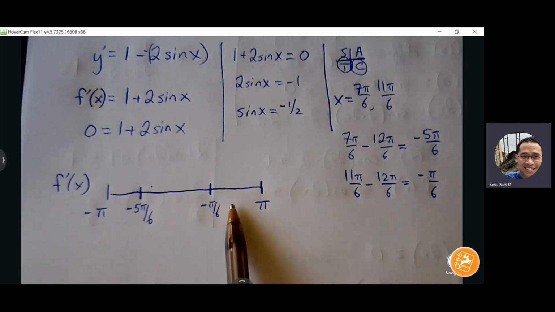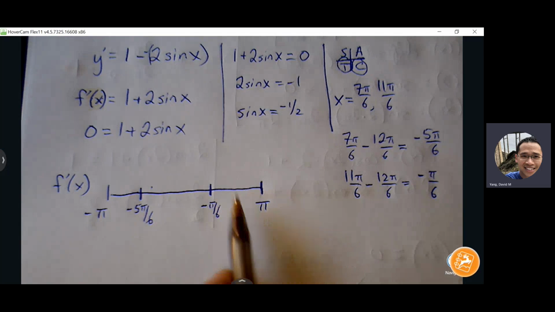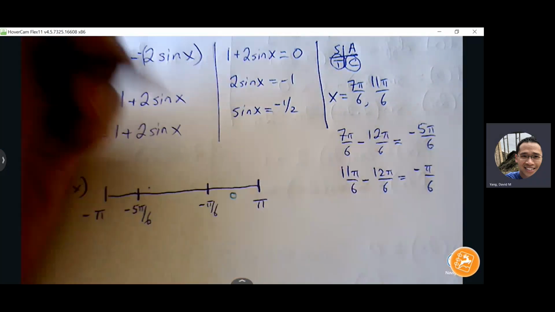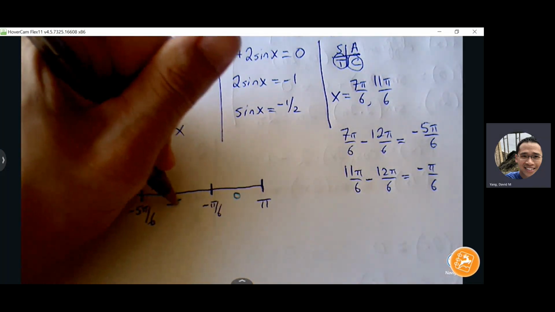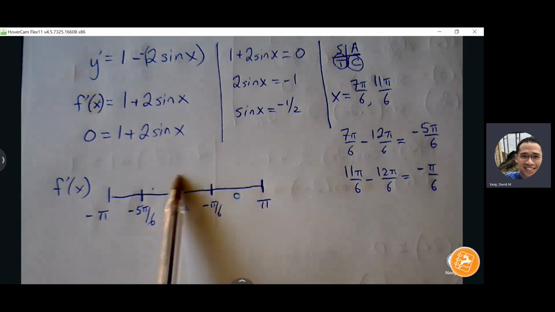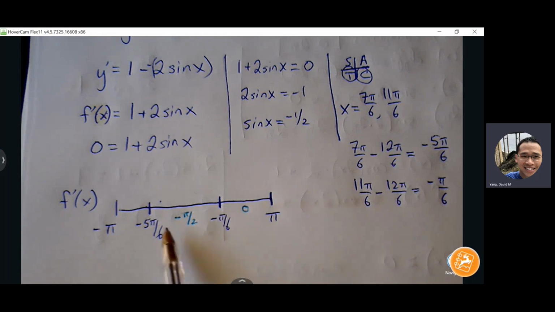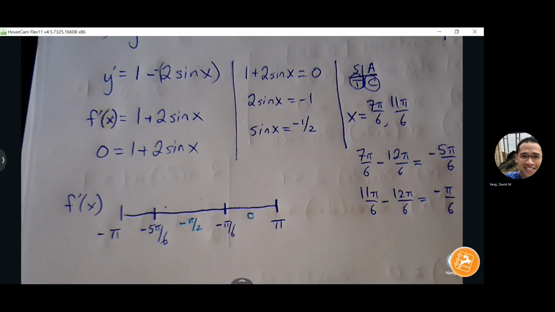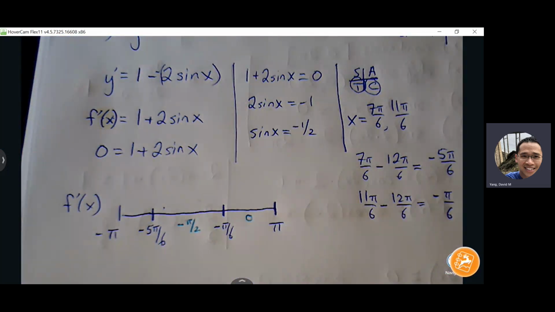Okay, so let's find some test points. An easy value between negative pi over 6 and pi is going to be 0. And then between negative pi over 6 and negative 5 pi over 6, I'll choose negative pi over 2. That feels like an easy value to test. I can't find anything here, at least not without a calculator, so I'll leave that alone. If I can figure these two out, I can figure this one out. Okay. All right, where do I test these points against? Derivative, right? Later on, if we want to find ordered pairs, we can put it back into the original. But right now, they're going to go into the derivative.